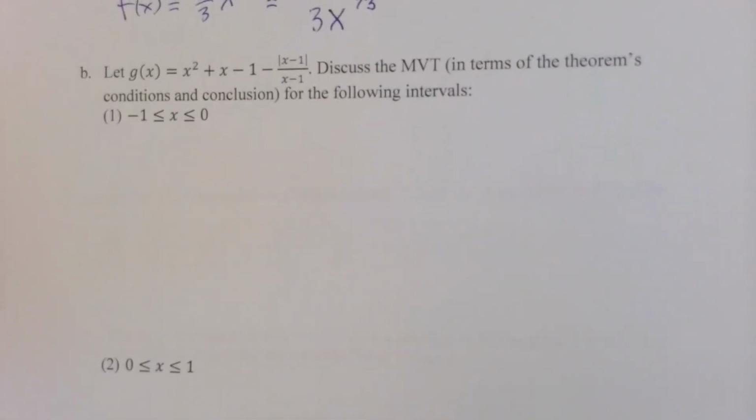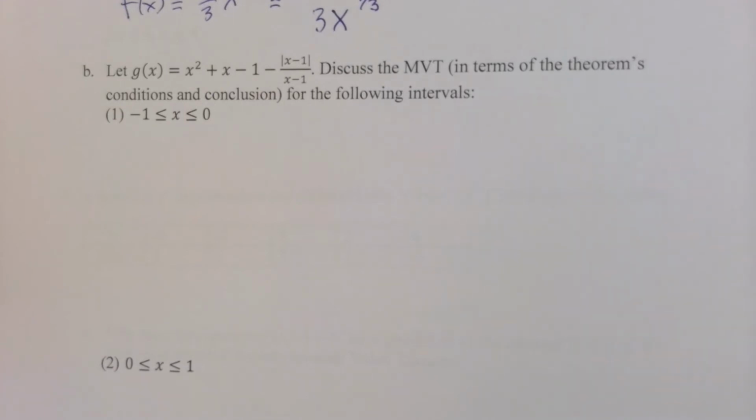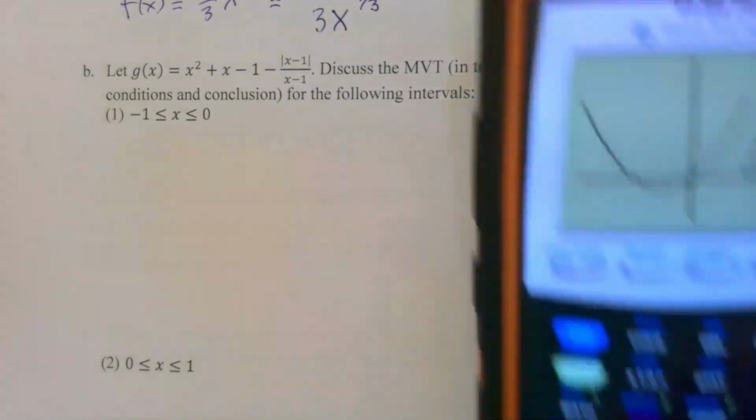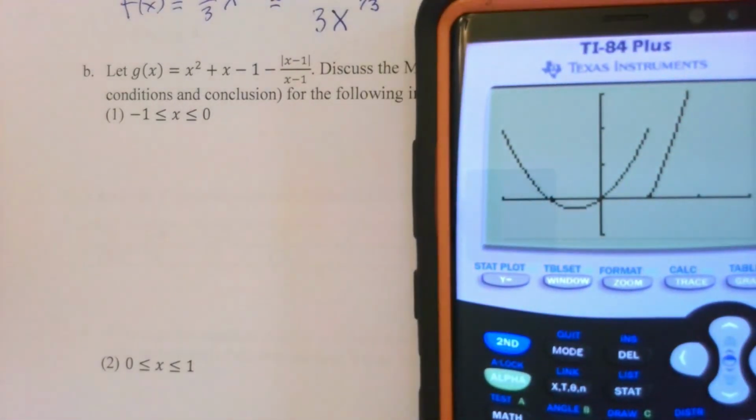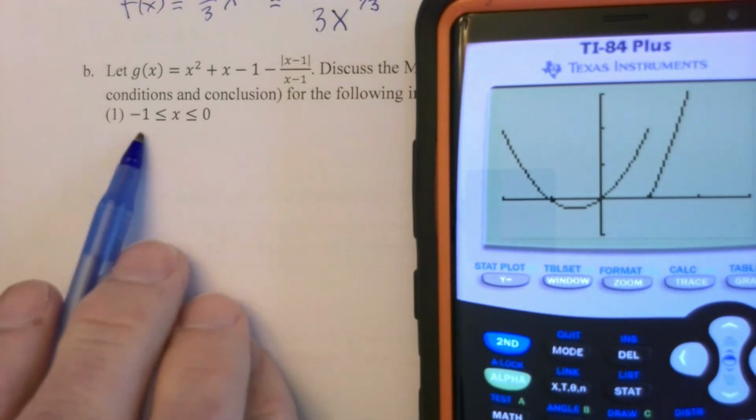A new function. I made this one just for you. Function g is x squared plus x minus 1 minus absolute value of x minus 1, divided by x minus 1. Discuss the mean value theorem for the following intervals for this function, -1 to 0. Well, let's take a quick look at what this function looks like. It looks like this. And as you can see over here at x equals 1, there's a very large discontinuity. But that's not going to bother us between -1 and 0.